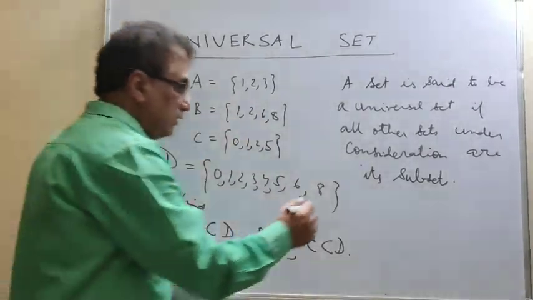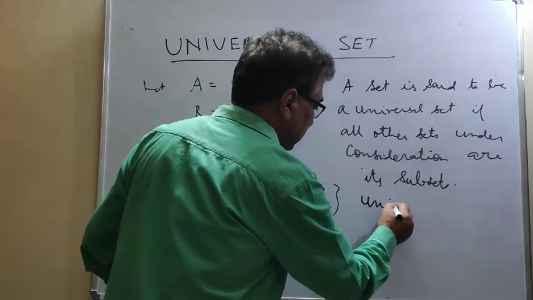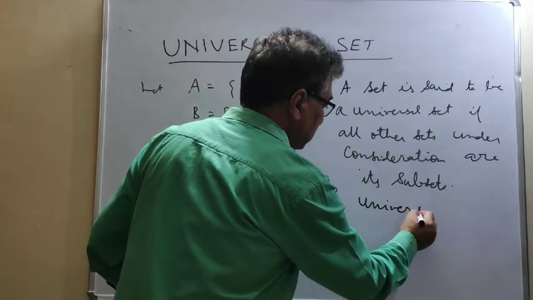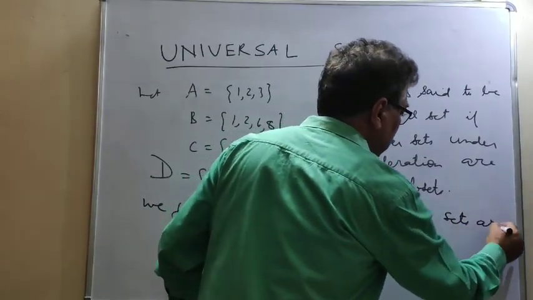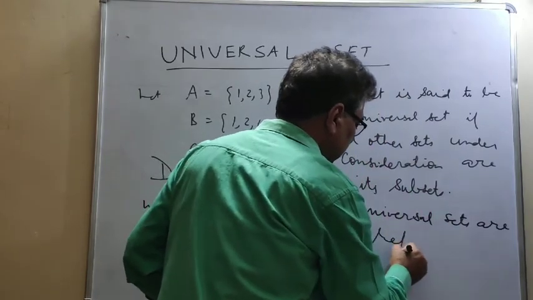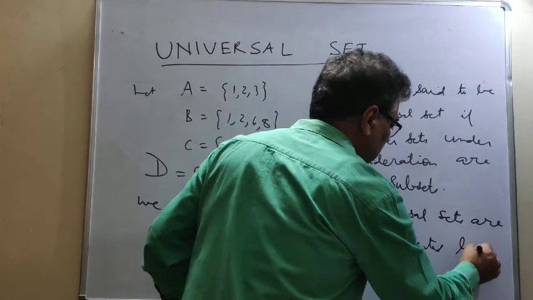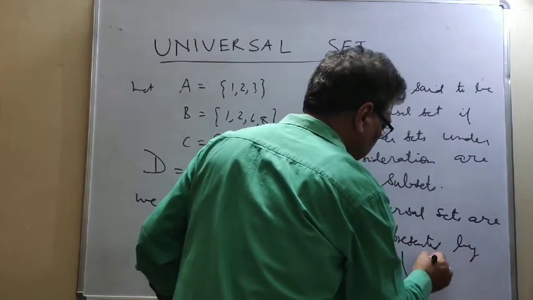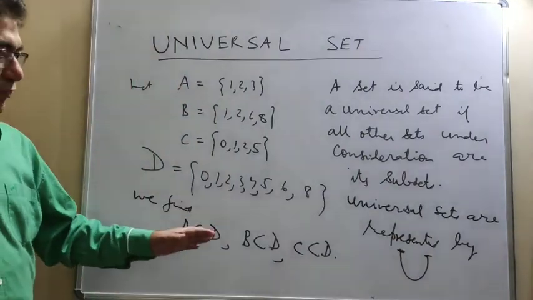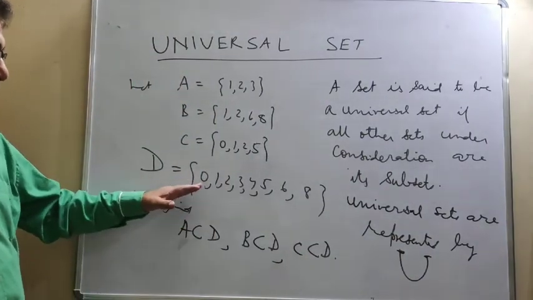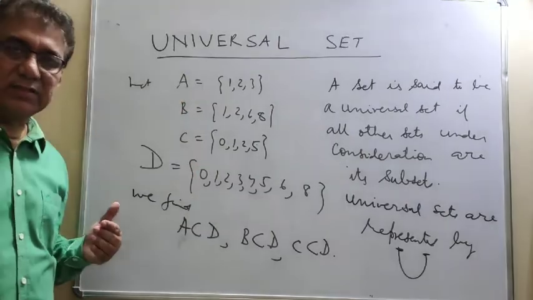And more importantly, universal sets are represented by U. This stands for U. In other words, we can say that the universal set is a superset of all the sets under consideration.